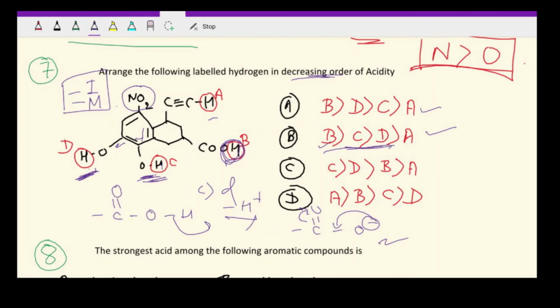Okay, now let's check for A also, see what A says. Now if you see, if the hydrogen of A leaves, then it will leave its negative charge on carbon, and this negative charge on carbon won't be that stable, because this is sp carbon as well. So definitely it is much less stable, and also we don't have any resonance or as such any effect over here. So the order will be B, C, D, then A. A will be much less acidic, and therefore B is the correct answer.